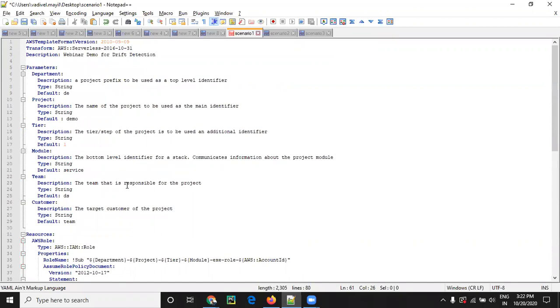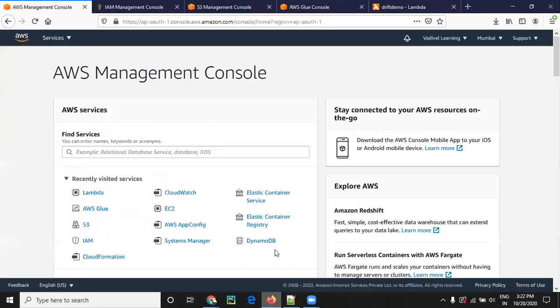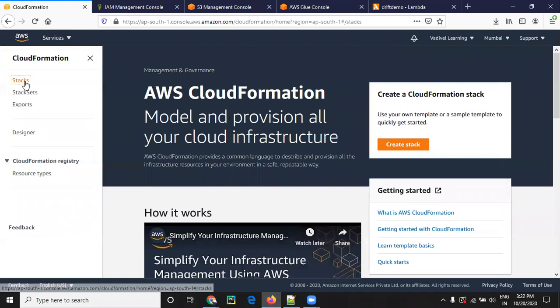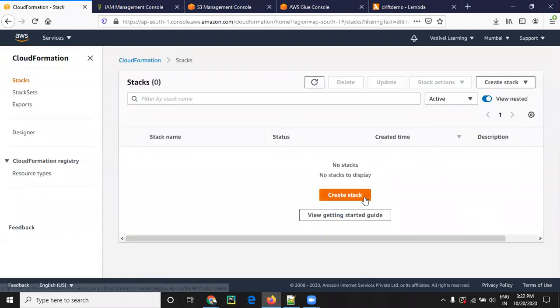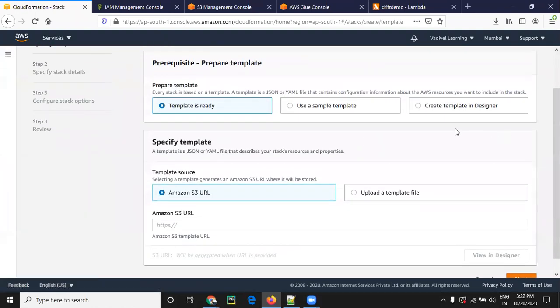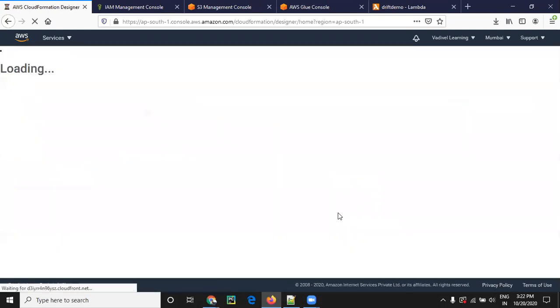So let me copy this. I'm going to my account, to the CloudFormation service, stacks. I'm going to create a new stack. There are no stacks now, so I'm going to create a new one. We have these provisioning options. In that I'm creating via template designer. I'll choose create template in designer. I click this option.